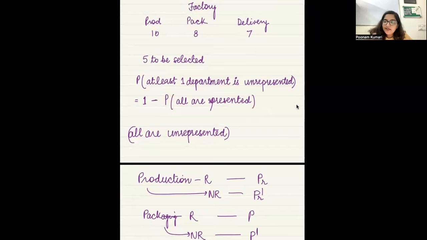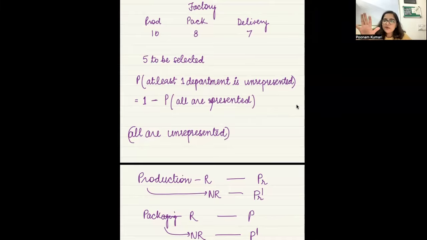क्यों? There comes a point when you have endless possibilities. If you have to select 5 people, now you think about, okay, how many people from production, how many from packaging, how many from delivery, and then you keep doing permutation combination, right? So if all people are represented, that means people should be from production also, packaging also, delivery also.